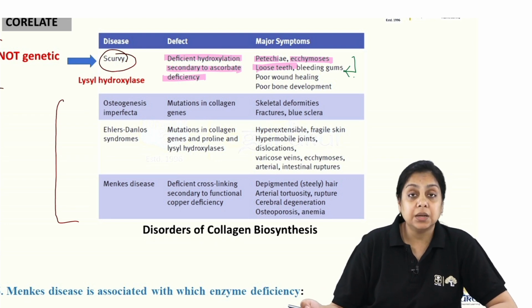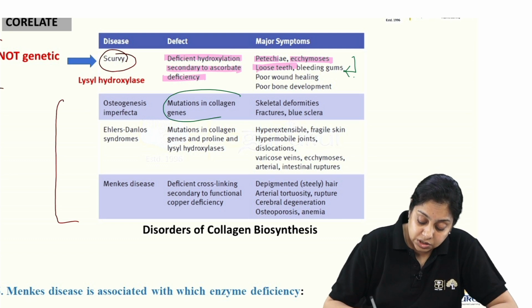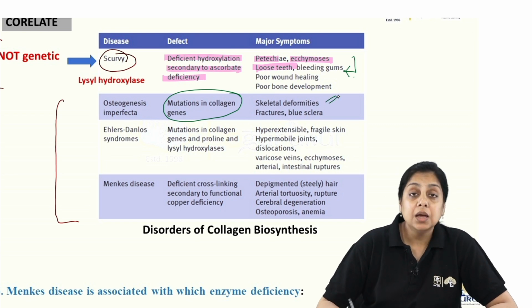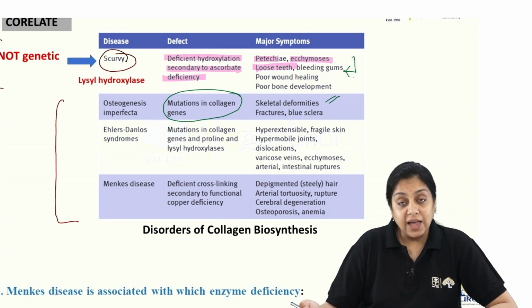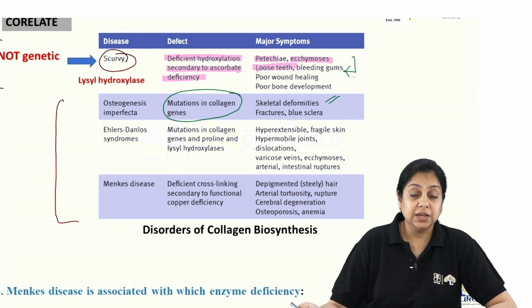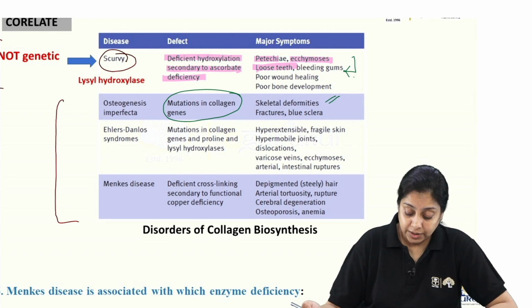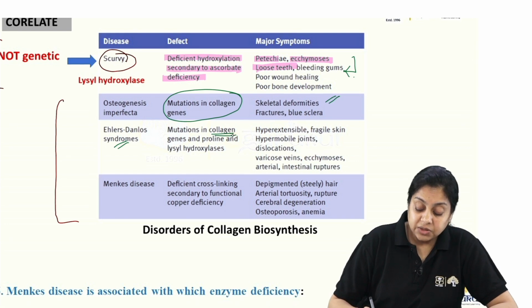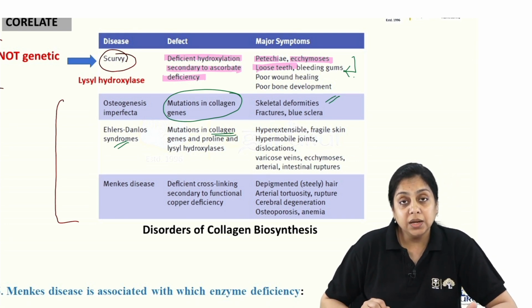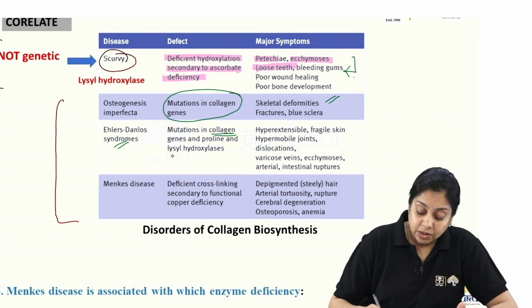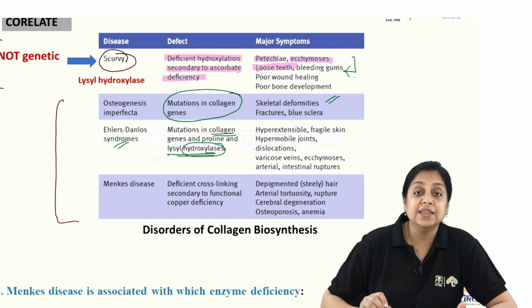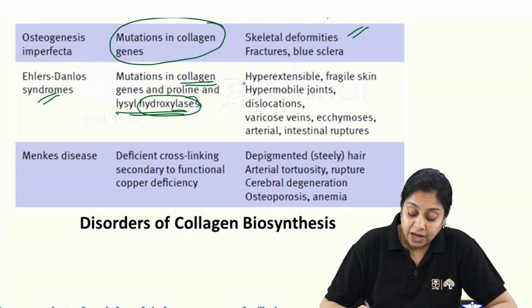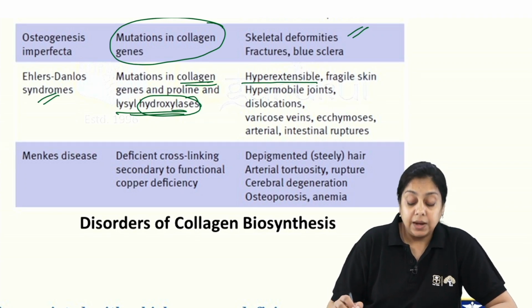Now osteogenesis imperfecta, right? There is a mutation in the collagen genes. Which ones? COL1A1, COL1A2, that we have just studied, right? Leading to skeletal deformities, blue sclera, as well as fractures, which you have studied in detail in the osteo class also, right? Now Ehlers-Danlos syndrome can be because of mutations in various collagen genes, type 1A, type 3A, type 5A, right? And also the proline and lysyl hydroxylase enzymes, right? This was one of the recall questions. What are the hallmarks? Hyperextensible fragile skin, right?